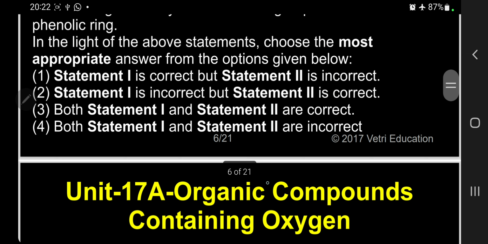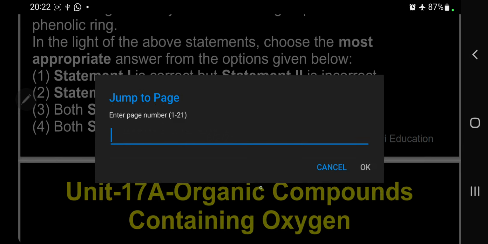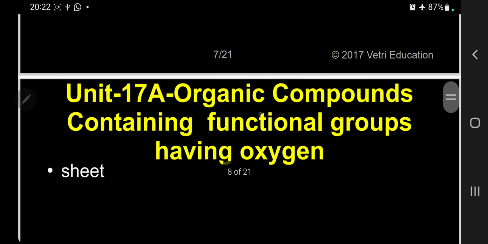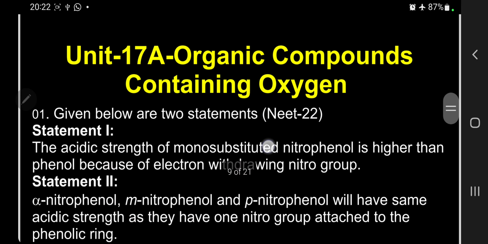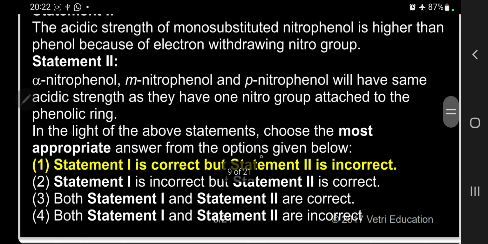Now we'll go for the correct statement. Kindly follow now. The correct statement is that the first one is right, the second one is wrong. Just see here.